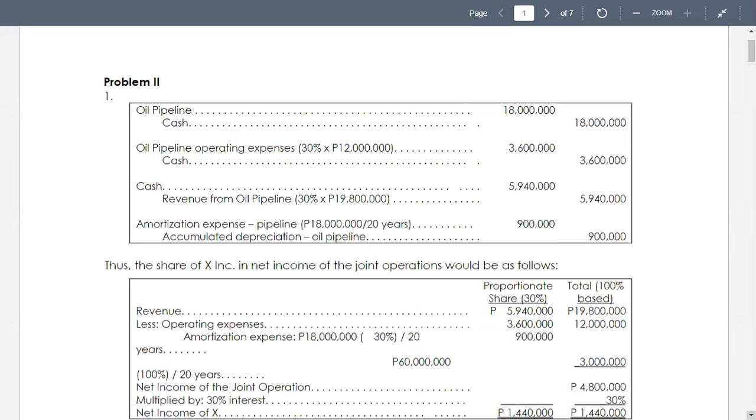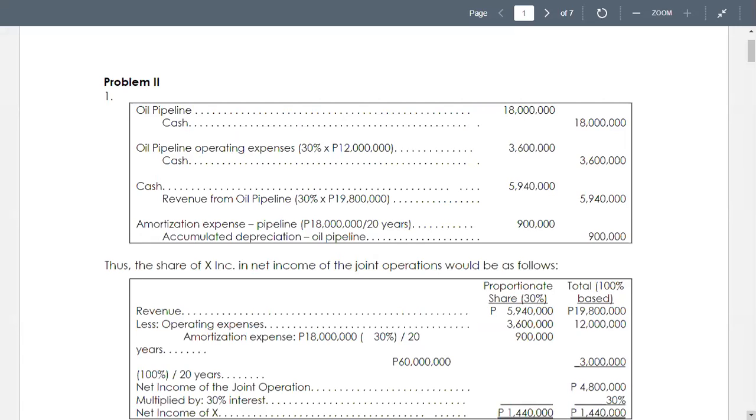Then, for the revenue of the joint arrangement, the revenue is 19.8 million and X will receive 30% of the amount. So 5,940,000 debit to cash and credit revenue from oil pipeline.